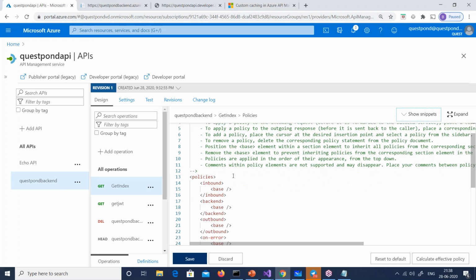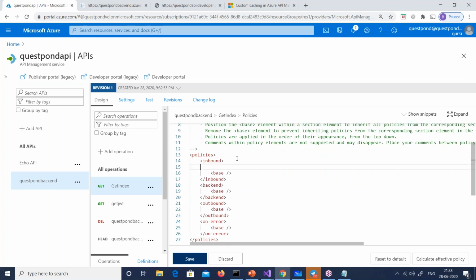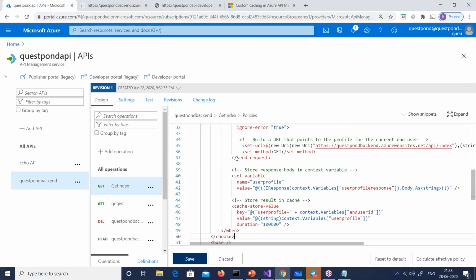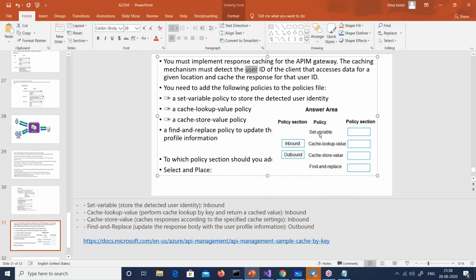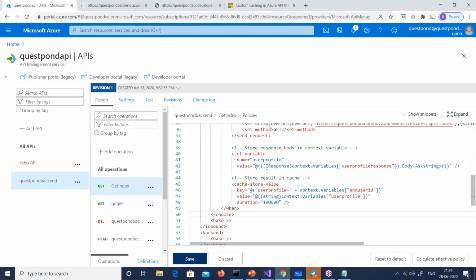So there it is in the inbound rule. Over here, I will go ahead and paste this. So look at that answer. All the three things are pasted into the inbound rule. So remember, as I type out here, the set variable, the cache lookup, the cache store, everything goes into inbound. I hope that the answer which I've written out now must be going into your head, right? So this is the inbound.